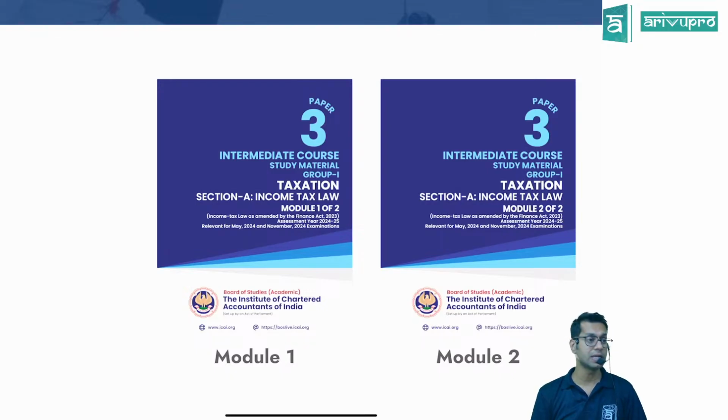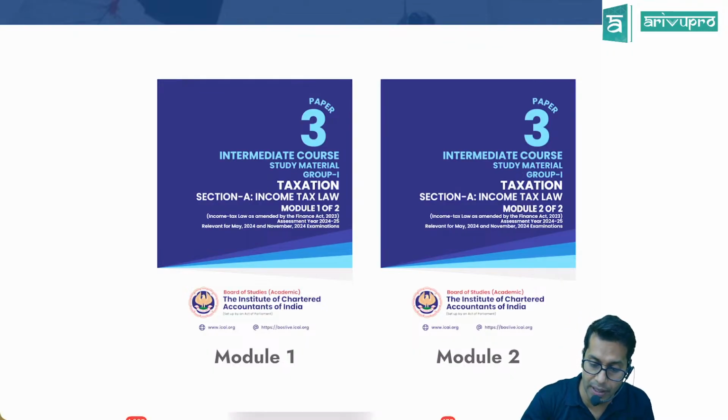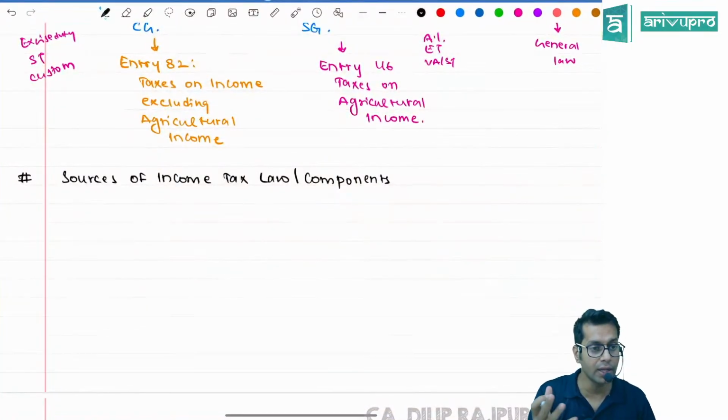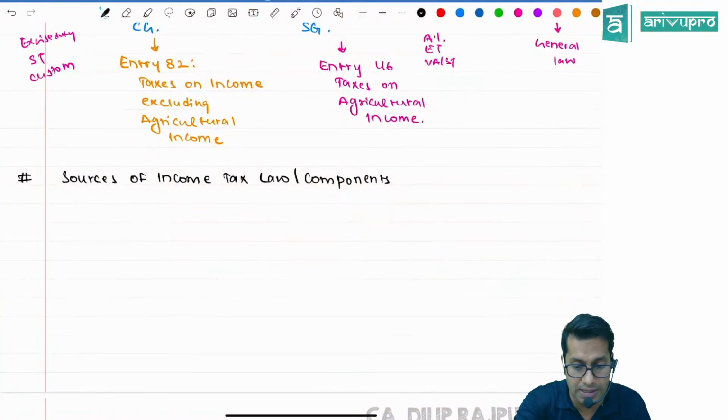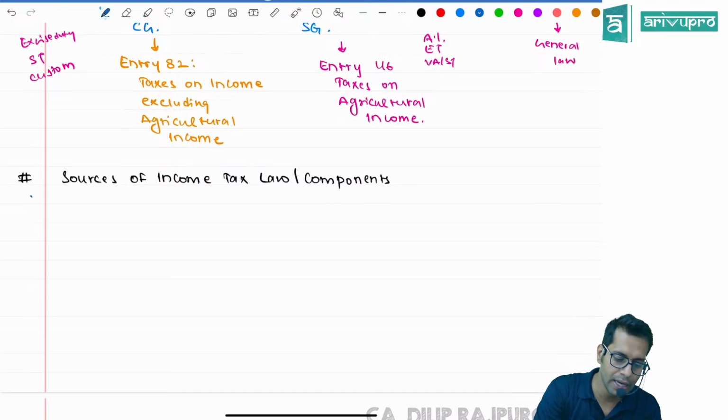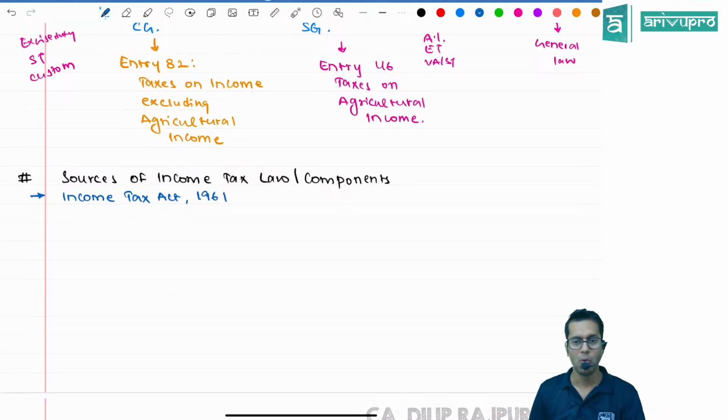So, sir, what should I study over here? Should I study the Income Tax Act, sir? No, they are telling you should study income tax law. Sir, what do you mean by income tax law? So, what are the sources of income tax law, or what is there in this income tax law? Income tax law contains your main Income Tax Act. So, when we say income tax law, what are the different things which you are going to learn, sir?